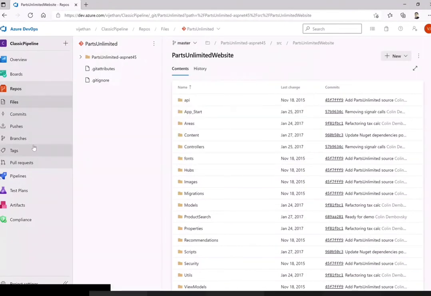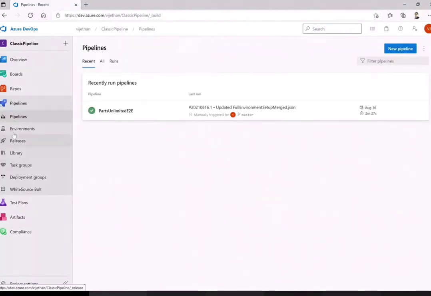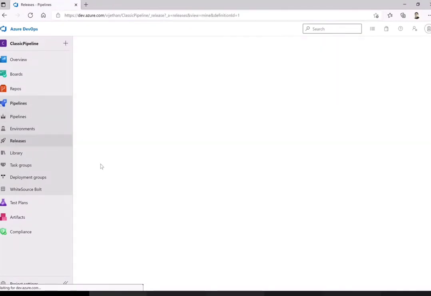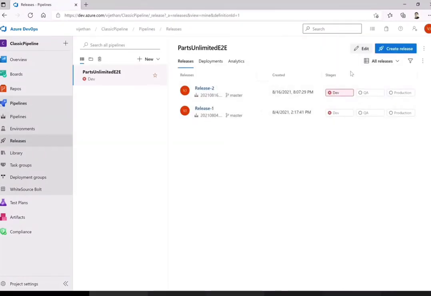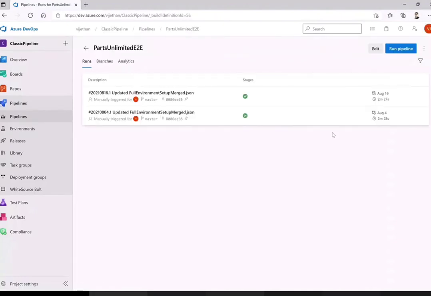I just want to show you the pipeline as well. As I said, in a classic world there are two pipelines you have to take care of. One is the pipelines section, which comes under this. If you want to come to the release part, this is the release part. The reason this is called release is that it follows whatever is being built through the build part, the way I'm showing you here.